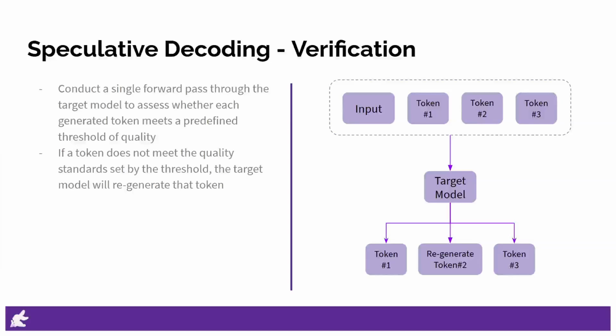If a token successfully passes the threshold, it is accepted and incorporated into the final output. However, if a token does not meet the quality standards set by the threshold, the target model will regenerate that token to ensure the overall integrity and quality of the output. This mechanism allows us to maintain a balance between efficiency and quality. By verifying multiple candidates in a single forward pass, we streamline the process and reduce computational overhead. At the same time, the option to regenerate tokens that fall short of the threshold ensures that the final output adheres to the desired quality standards.